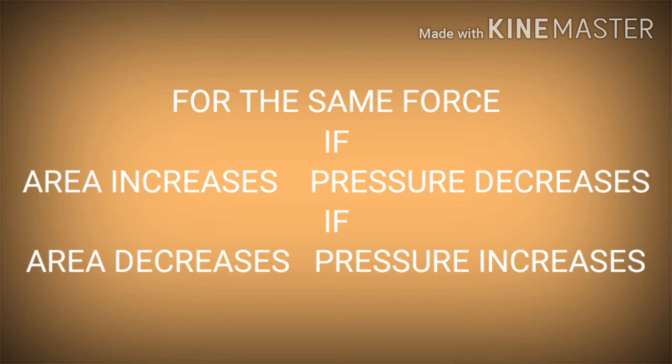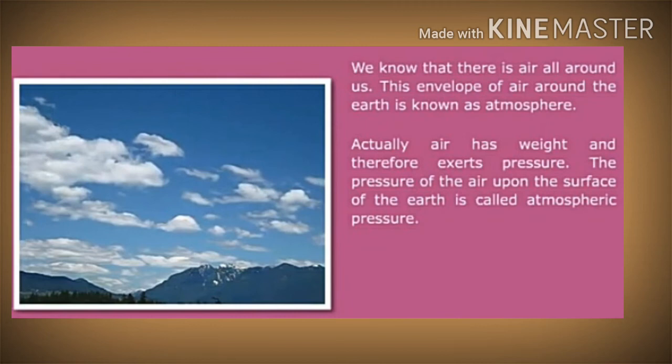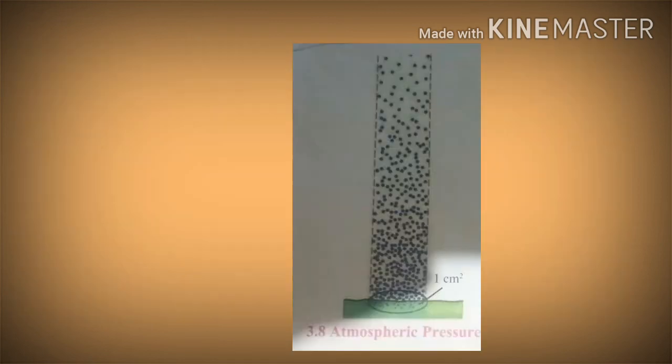Now we are going to learn about atmospheric pressure. Air surrounds the earth from all sides. This layer of air is called atmosphere. The atmosphere exists to about 16 km height. The pressure created due to the air is called the atmospheric pressure. The air pressure at the sea level is called 1 atmosphere pressure. Air pressure decreases as one goes up in height from the sea level. Atmospheric pressure is specified in the units mbar or hectopascal.